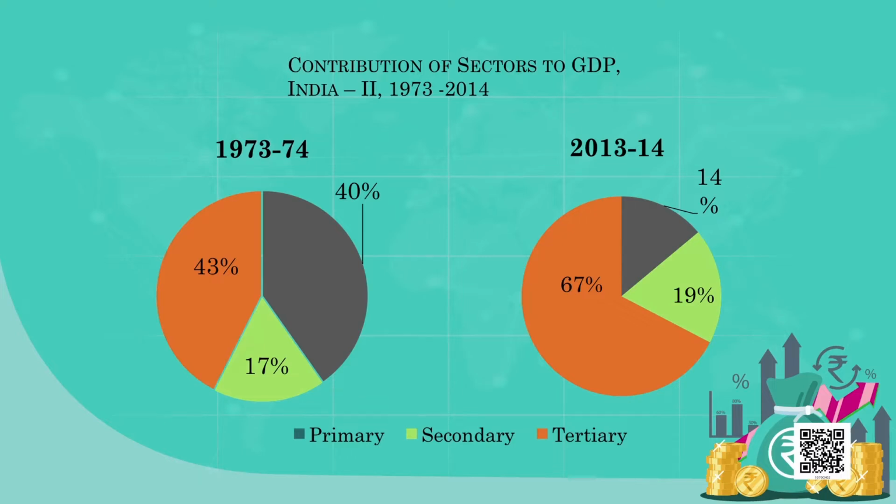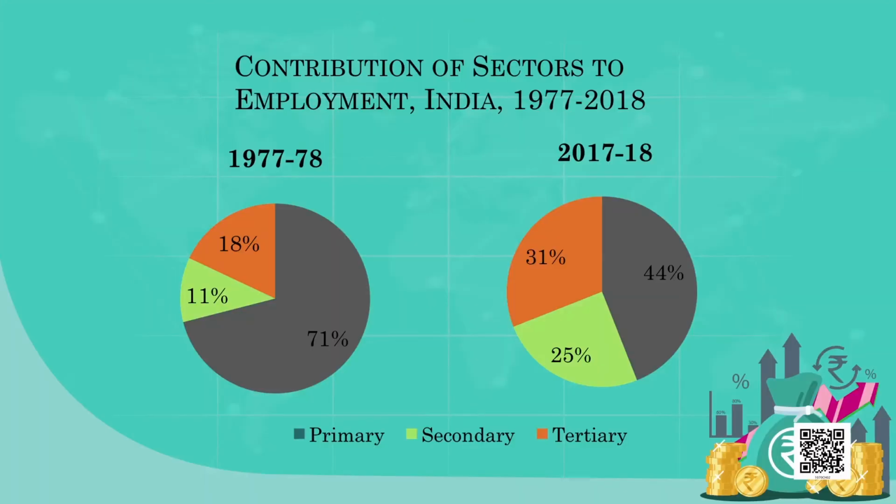This is with regard to the output, the production, the value of the goods and services. Who produces these goods and services? People. They may be working as self-employed, or as hired workers working for others. So we also should know the proportion of people working in different economic activities. That can also be classified in the same categories: primary sector, secondary sector, tertiary sector. I am giving you the pie diagram for another 40 years, 1977-78 to 2017-18.